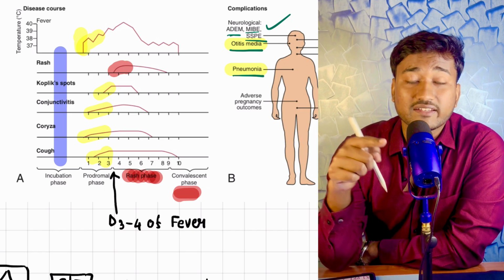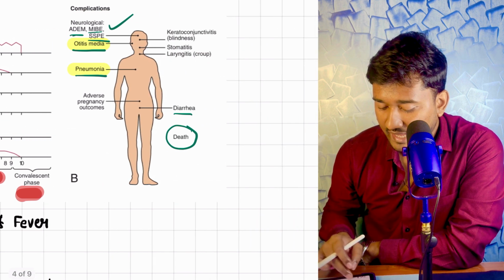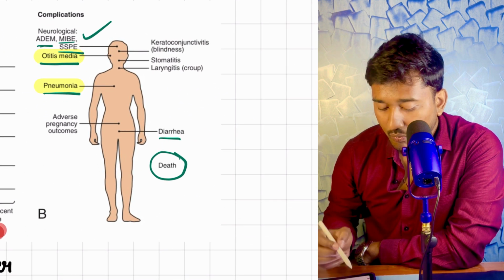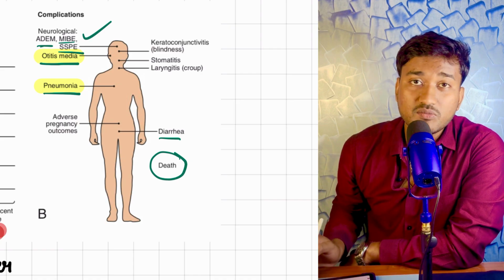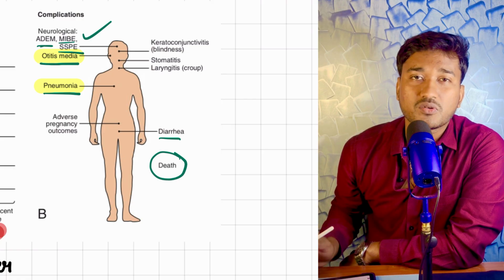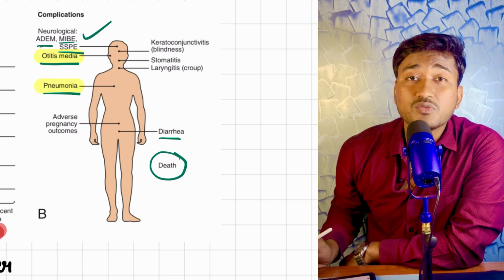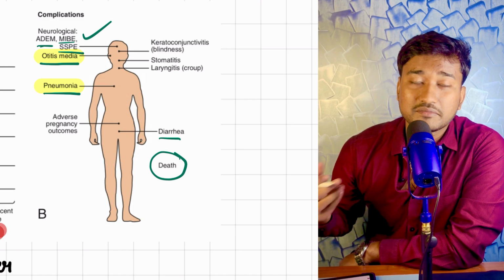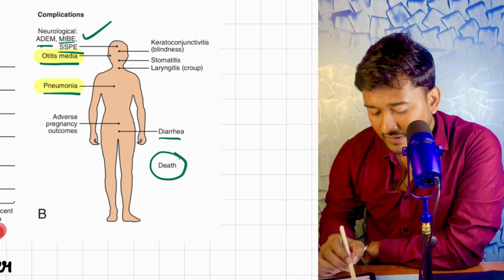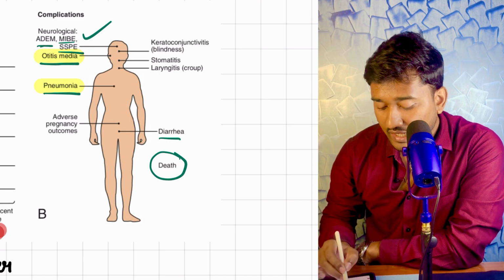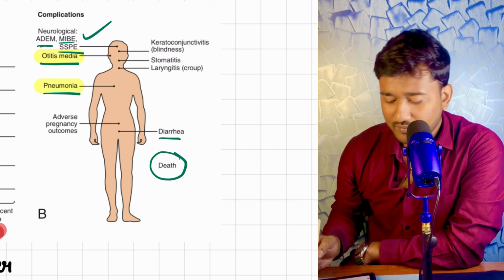So I talked that measles is very dangerous. Why so? Look here, there are a few complications that can happen in measles. What are the complications? The most important complication is otitis media, which is seen in children if the child is immunocompromised, especially from maybe severe acute malnutrition, or due to some immunosuppressive therapy, some steroids the child is getting, or some chemotherapeutic drug which is causing immunosuppression. There could be otitis media and pneumonia. This pneumonia and otitis media caused many deaths earlier because of measles.